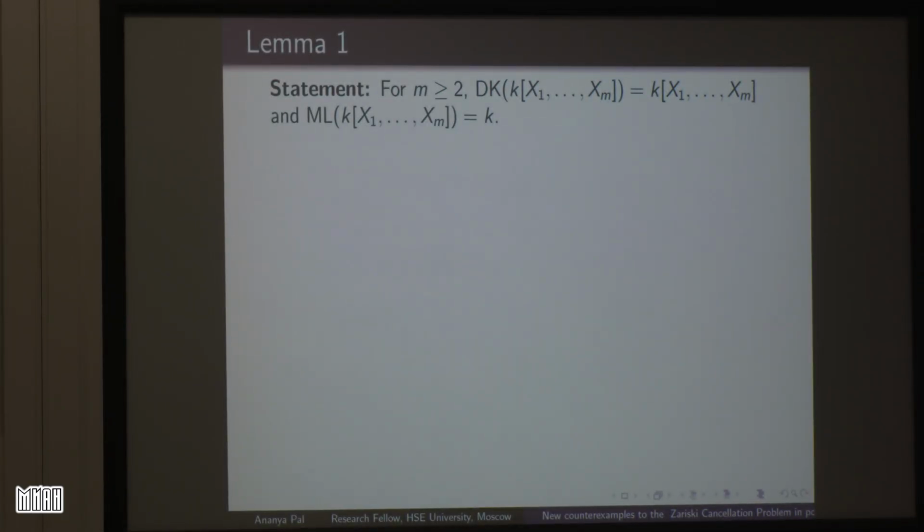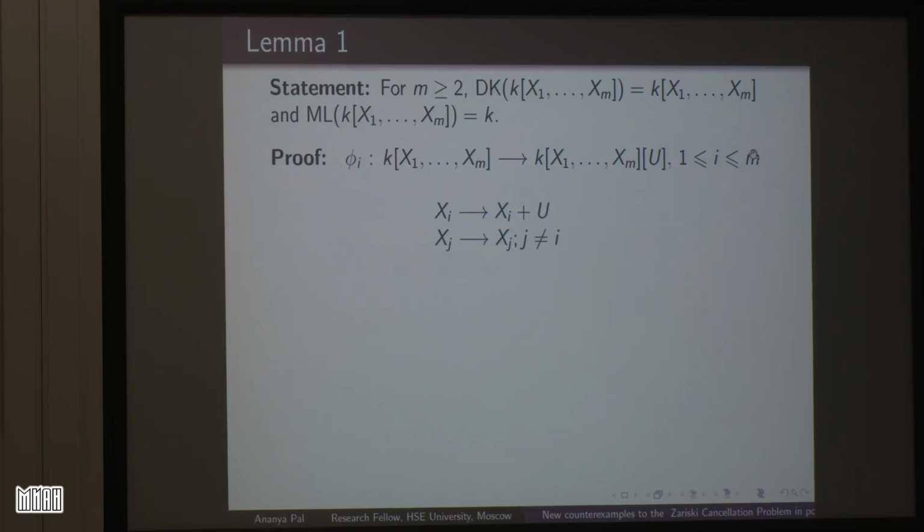It says that if m is greater than or equal to 2, then the Dixmier invariant of this polynomial ring, and the ML invariant, is itself. It's very easy, we will just go through the proof. We will define exponential maps phi_i, where i varies from 1 up to m, by taking x_i to x_i plus u, and we will keep all the other x_j's fixed.